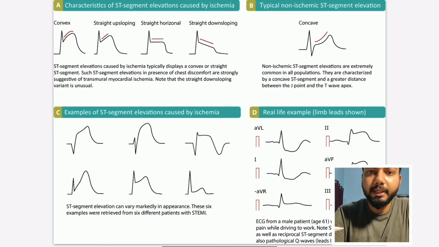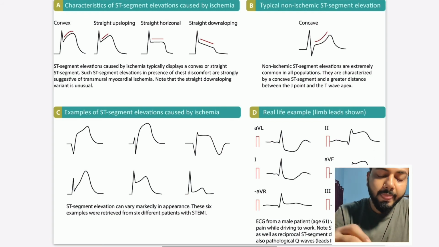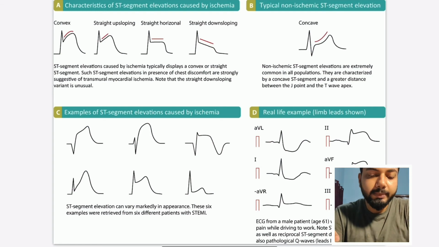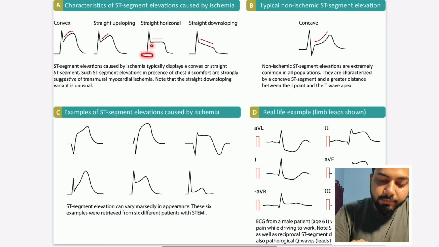ST segment elevation can be of many natures. It can be convex upward, a straight upsloping, a straight horizontal, or a straight downsloping ST segment elevation. We see elevation from this baseline.